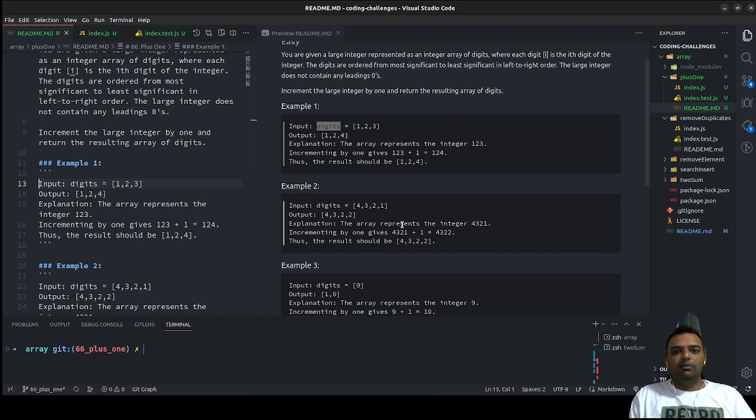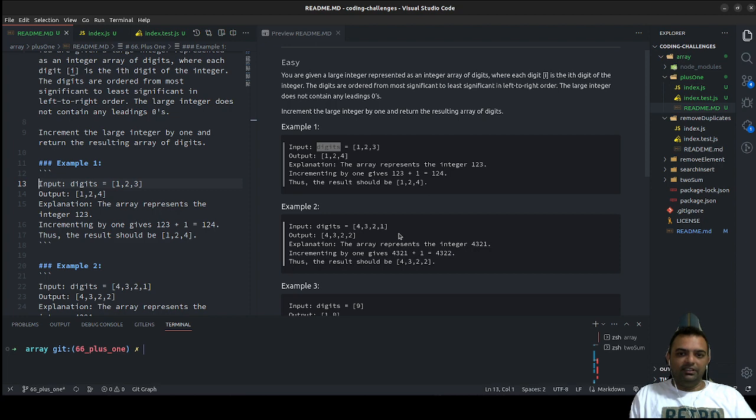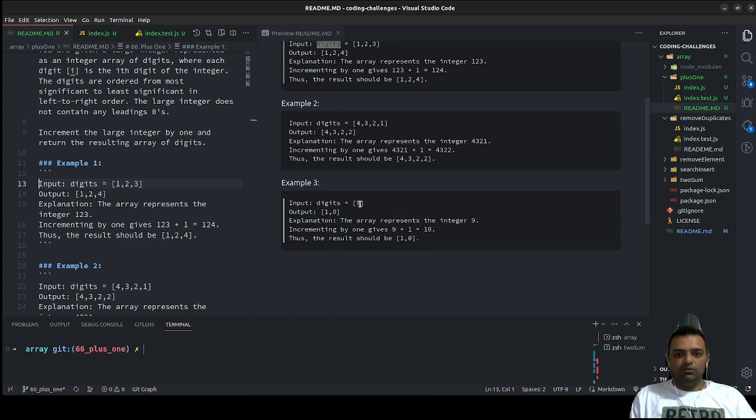The last example is also simple: if we have only one digit, that is 9, then there would be 2 digits, 1 and 0, in the array.